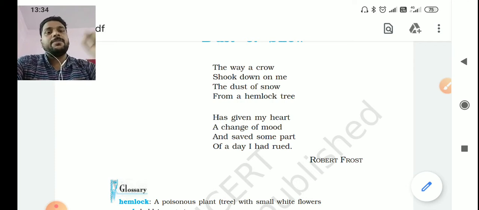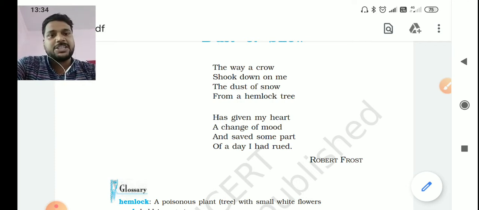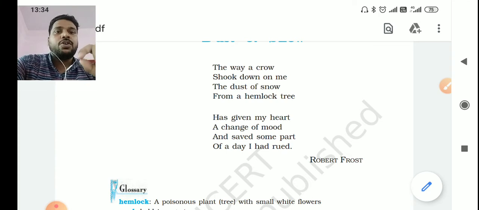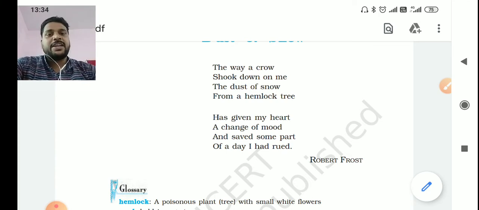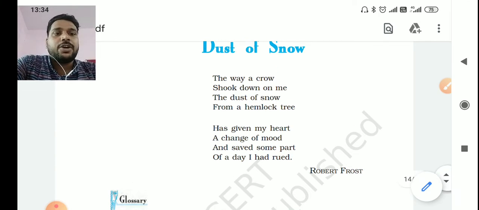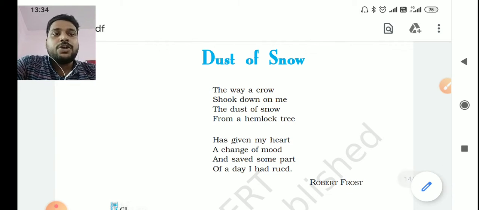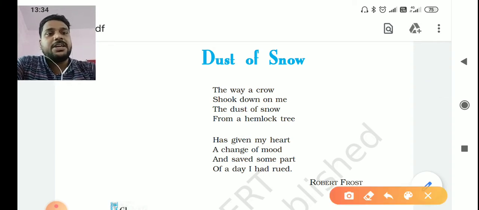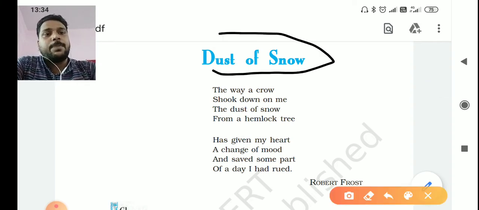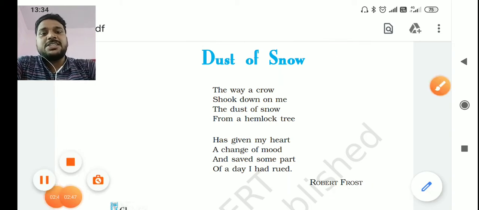The actual movement of the crow is not specified in this poem, but it threw some dust of snow upon the poet. This is the explanation of the first stanza.